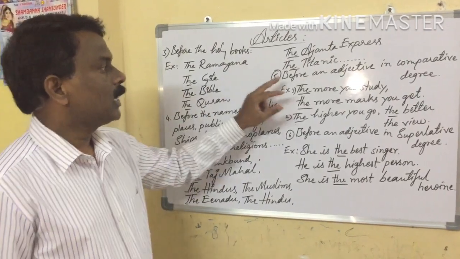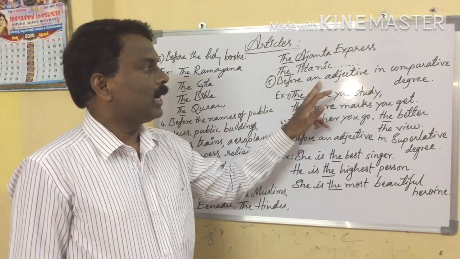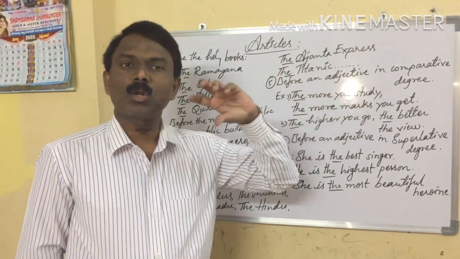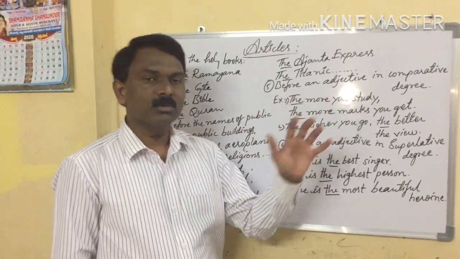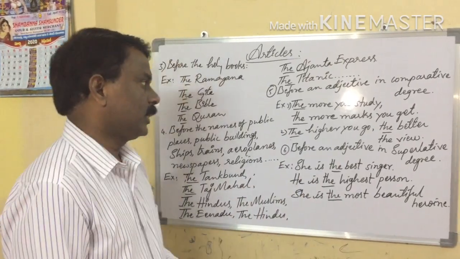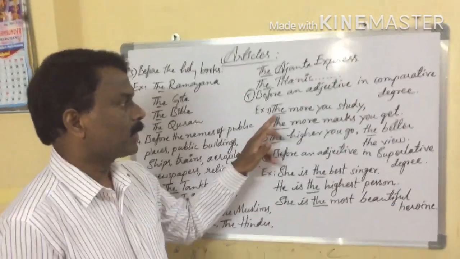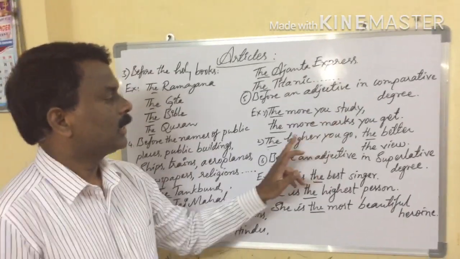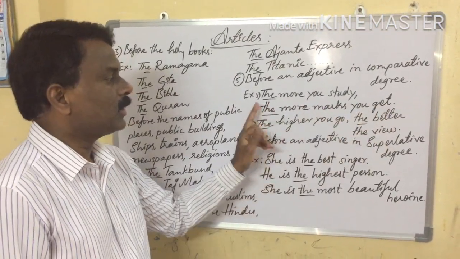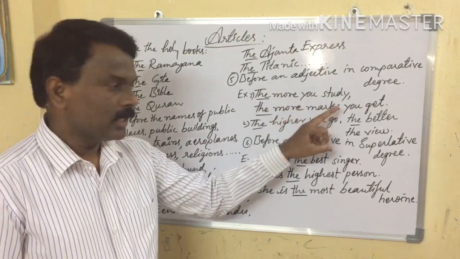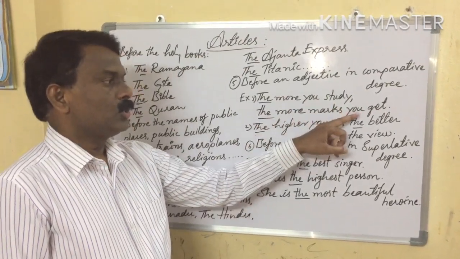What is the fifth point? Fifth rule, before an adjective in comparative degree. Okay, before an adjective in comparative degree. Let us see the first one. The more you study, the more marks you get. What is the first one? The more you study, the more marks you get.